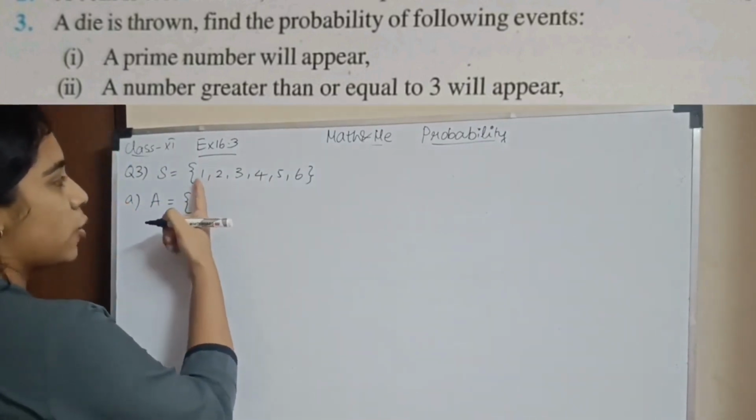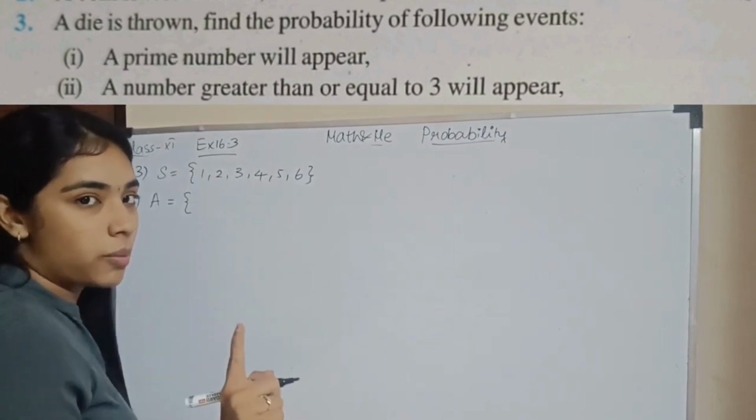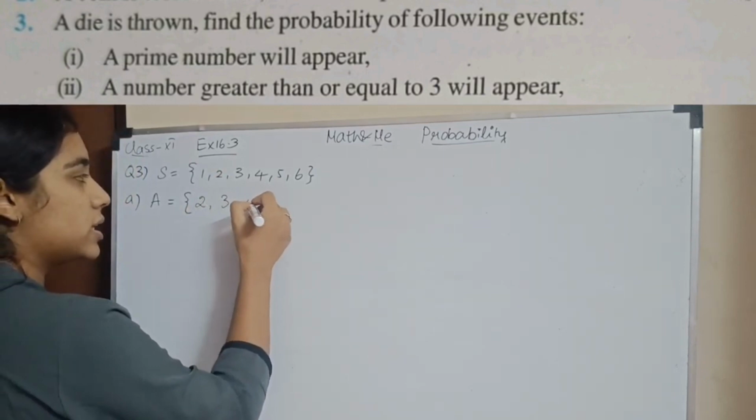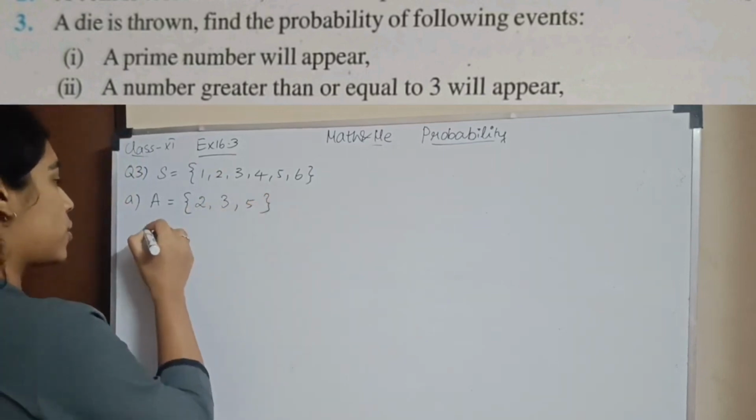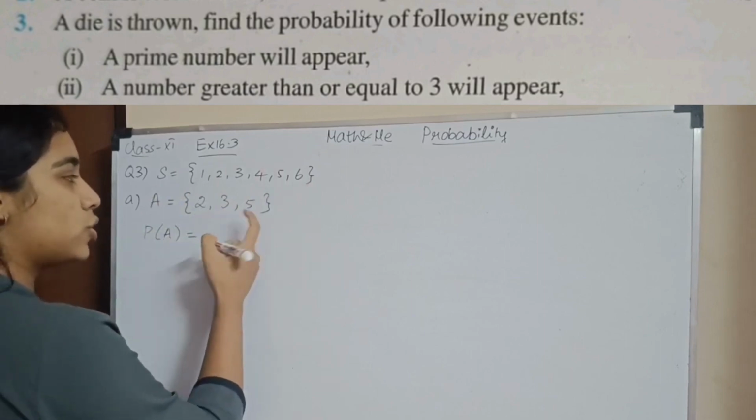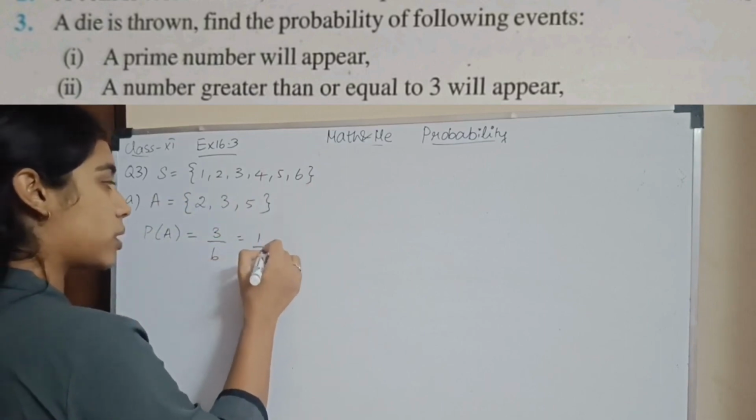Which are the prime numbers? 1 is neither prime nor composite. So we should not include it anywhere. Okay. So you start from 2. So 2, 3, 5 are your prime numbers. So what is the probability that you get prime numbers out of the total sample space? 1, 2, 3. So 3 divided by 6, which is 1 by 2.